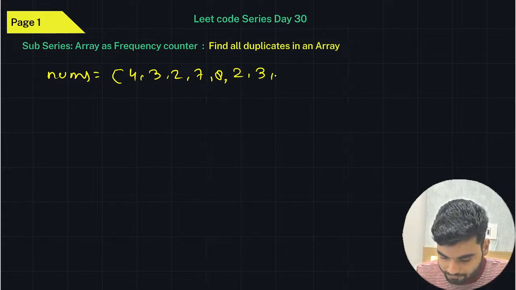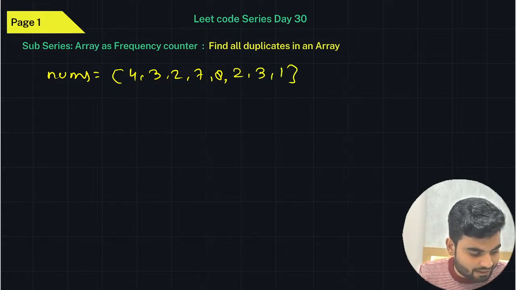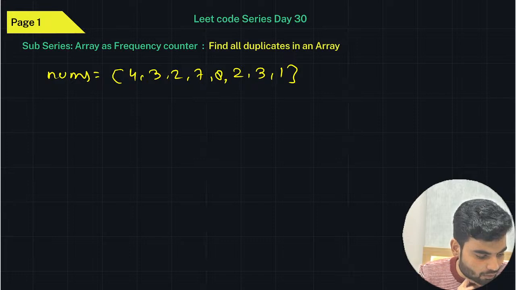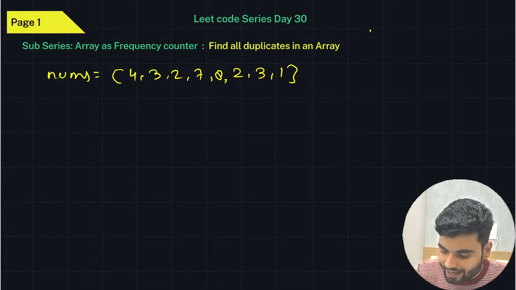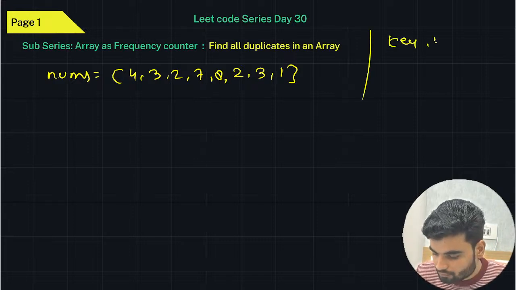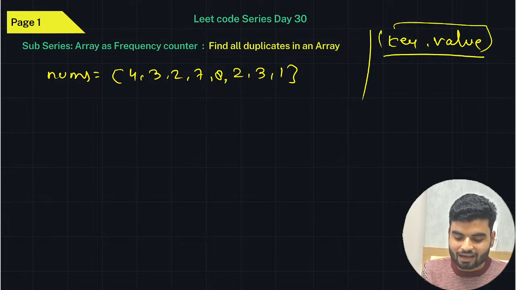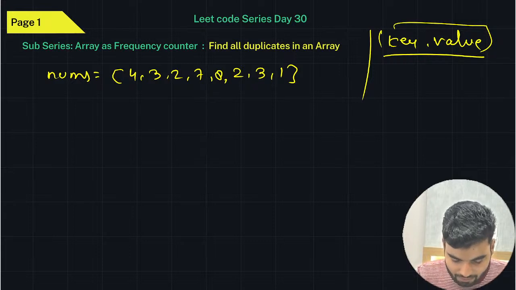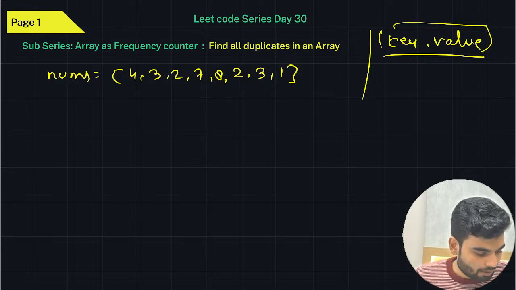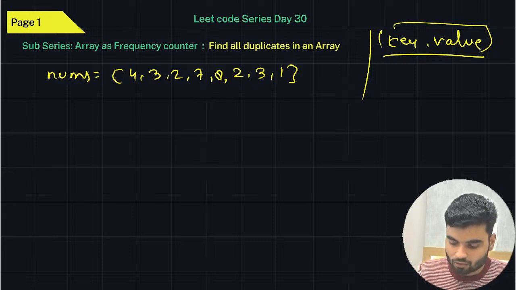So what we'll do is create a hash map. We can use a hash map, but the problem with the hash map is that you will have key and value, so you will take more memory than the array. When a problem is possible to solve with the help of an array, it takes less memory as compared to a hash map.